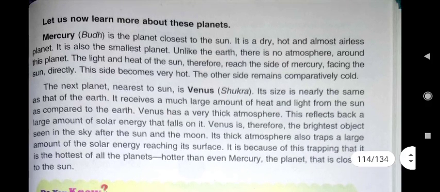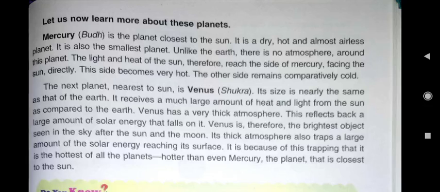There is no air on this planet, and we have read in previous lesson that without air we cannot survive, so there is no life on Mercury. It is also the smallest planet. Which planet is the smallest planet? Mercury. Unlike the earth, there is no atmosphere. On earth, in previous lesson we have read, atmosphere is there, that's why life is possible only here.